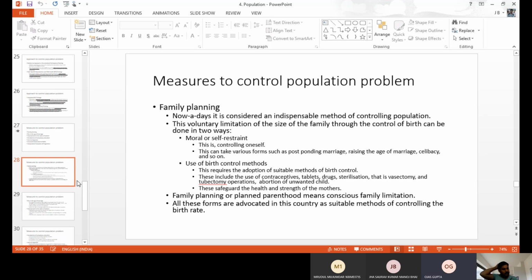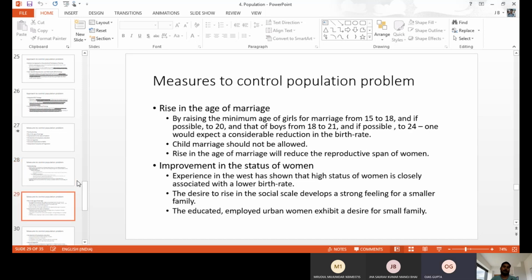Next is artificial birth control methods, like using contraceptives such as tablets and drugs, and sterilization, such as vasectomy and tubectomy, operations they will do, and they will buy condoms or other things. Like this, we use things artificially and they control childbirth. That is, we have two different types of family planning measures to control the population.